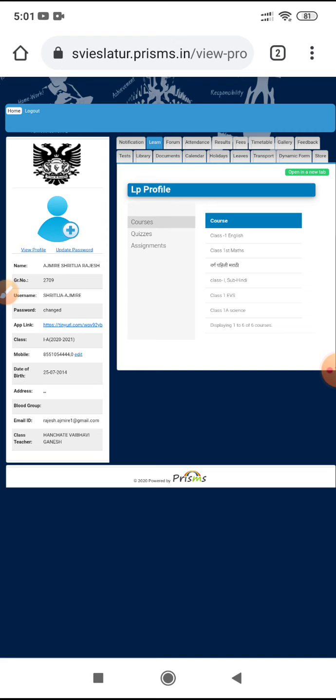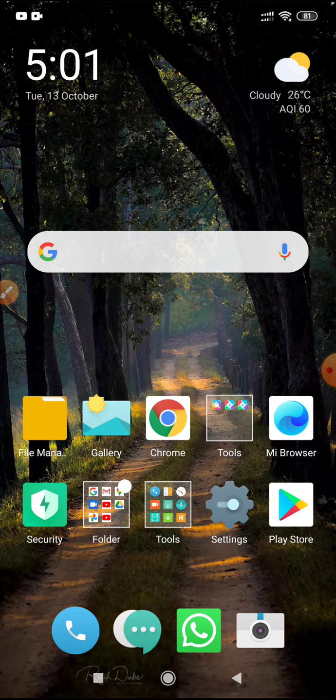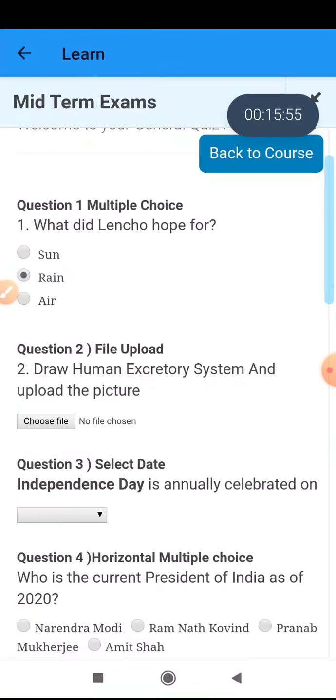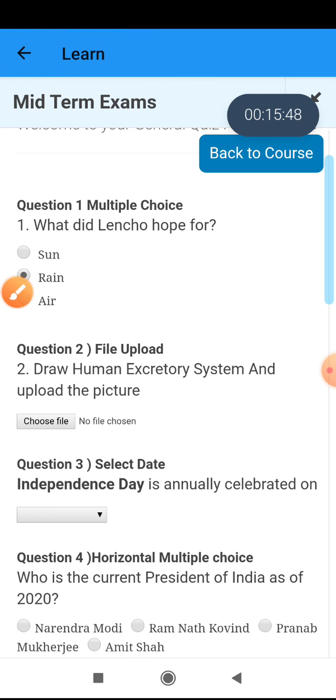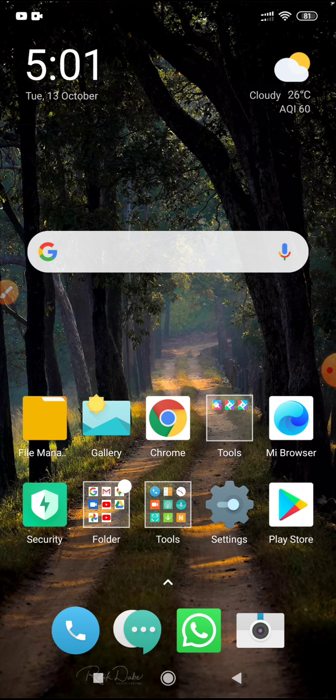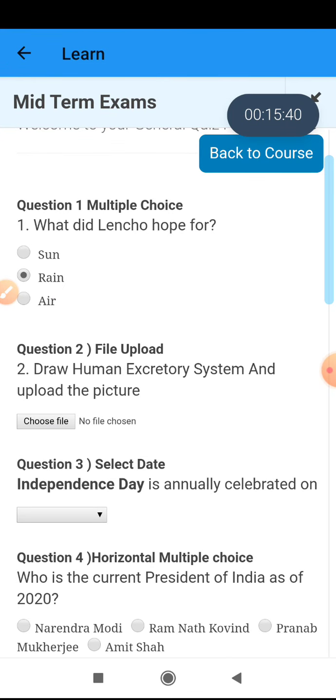So children, please keep in mind all the precautions that I have said. Kindly sit in an area where there's good network coverage. Even if your network coverage goes out, make sure you do not exit the app or the web. You can just send it to the back and check it, but do not exit the app. If you exit the app by clicking on this tab, all of your progress will go away. So make sure you do not do that, or click on the back button. You simply click on the middle tab in your phone, come out of it, and you can again go back into it.